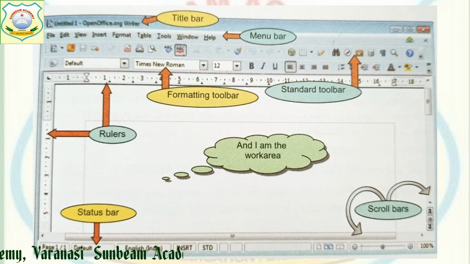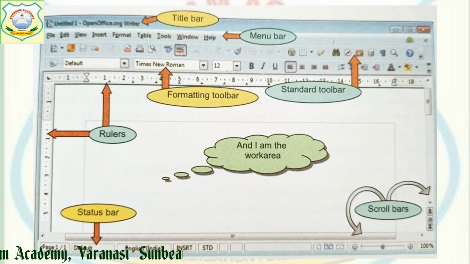On the top you are able to see the title bar. Into that you can see Untitled 1, OpenOffice.org Writer, it is written. This is known as the title bar. The title bar is where the name of the document and the name of the software are displayed. Untitled 1 is the name of the document, and OpenOffice.org Writer is the name of the software.